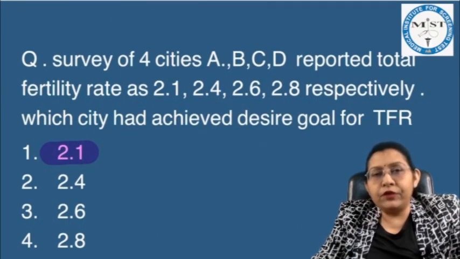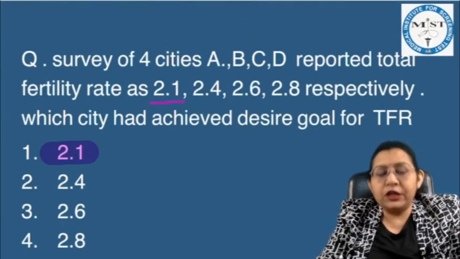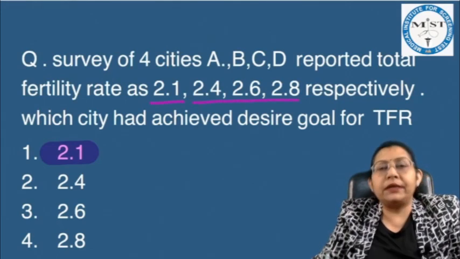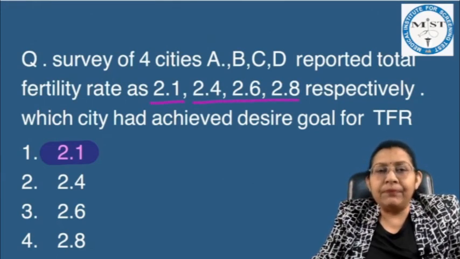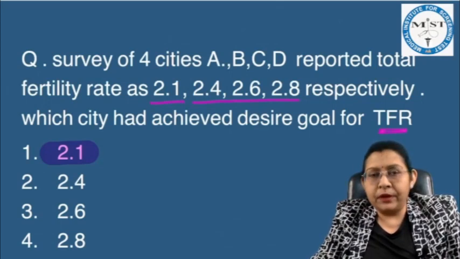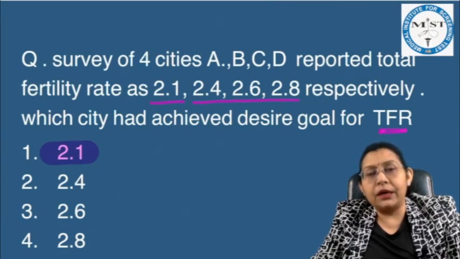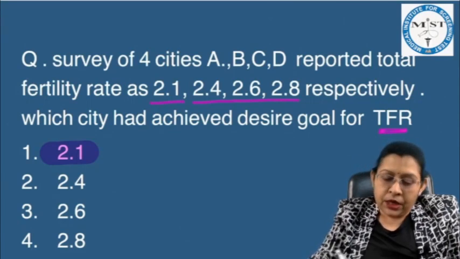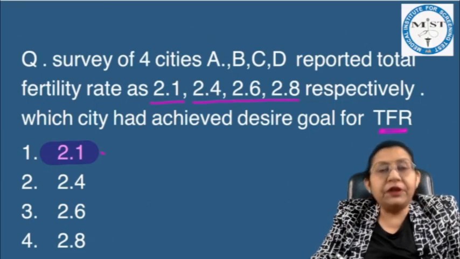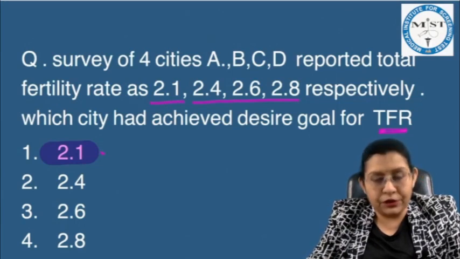Next question, the survey of 4 cities A, B, C, D reported the total fertility rate as 2.1, 2.4, 2.6 and 2.8 respectively. Which city had achieved the desired goal for TFR? So what the TFR is, it is the total fertility rate, means the total number of the children born to a woman in her entire reproductive period. And our goal is to achieve the TFR of 2.1 because this will stabilize our population.